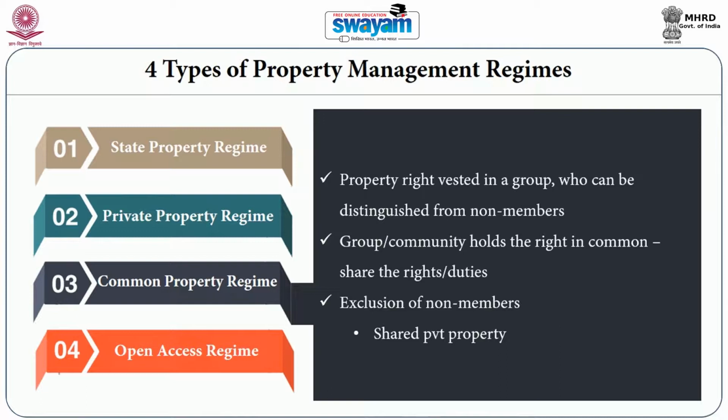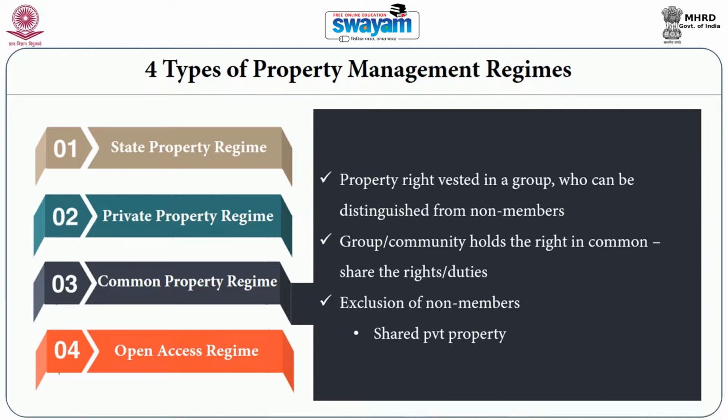Unlike the private property regime and the state property regime, in the case of common property regime, the ownership of the resource and the use right of the resource is vested with a group. It is a group, a community or a group of individuals who hold the resource collectively, and they share the rights and duties among themselves. One of the important characteristics of common property regime is that they can exclude, they can restrict the non-members, those who do not belong to them, from using the resource.